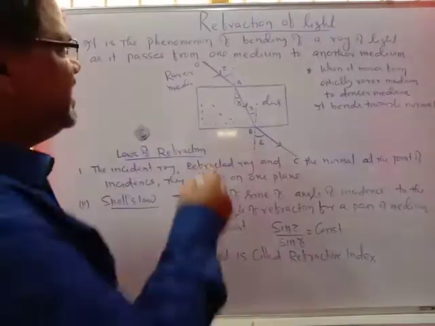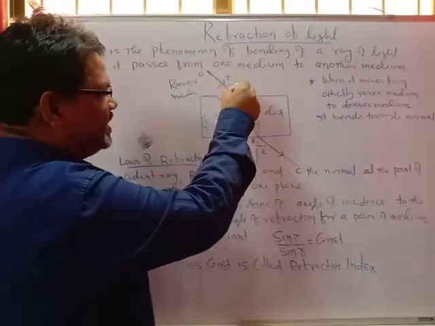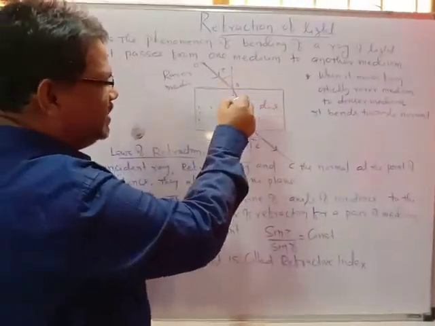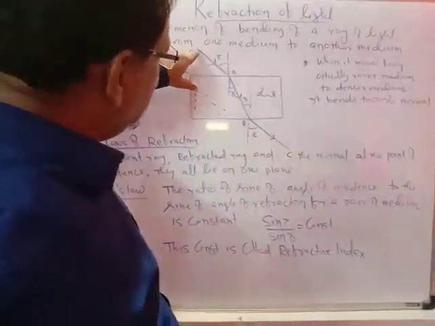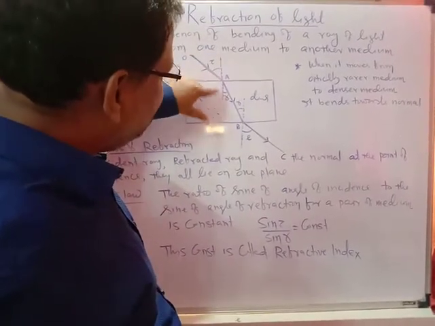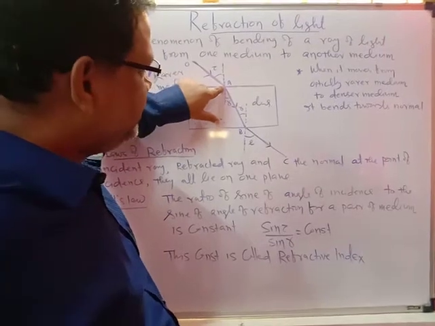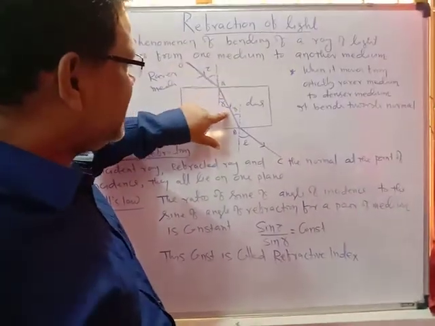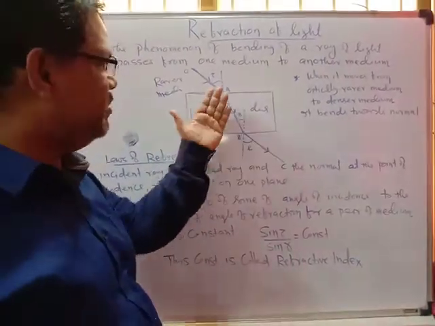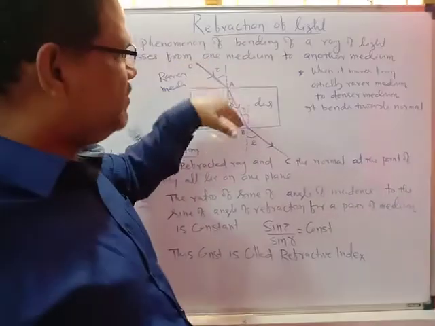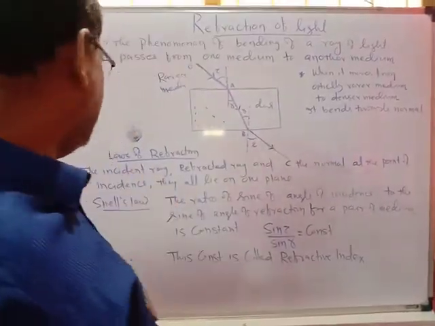This is the incident ray, this is the refracted ray, and this is the normal. They meet at point A, and all three, the incident ray, the normal, and the refracted ray, lie on one plane, that is, on the whiteboard. That is the first law.